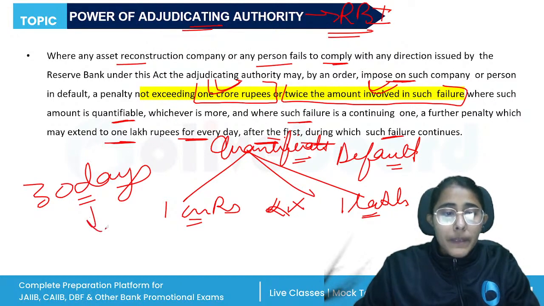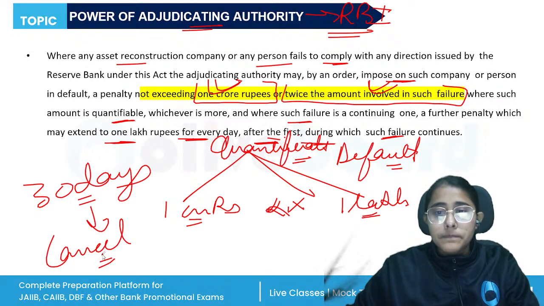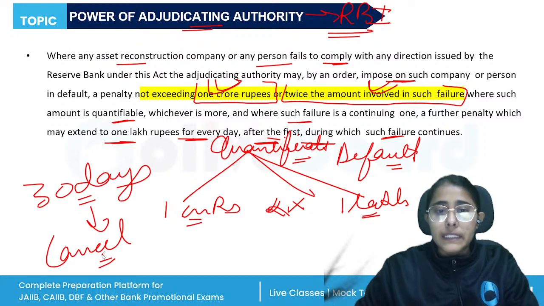So if they do not pay the penalty, the registration of the ARC will be cancelled. And again, enough opportunity will be provided to the ARC to be heard, right? So these are the provisions made for the penalty.